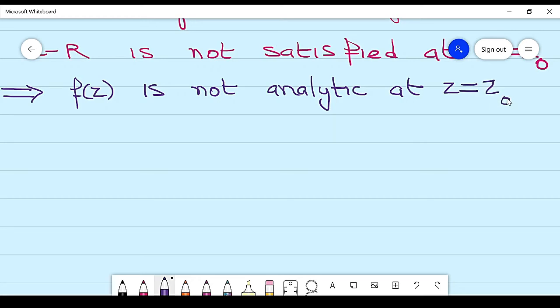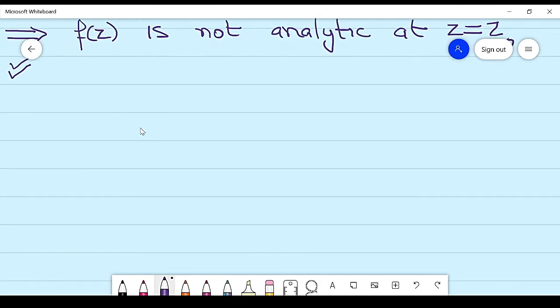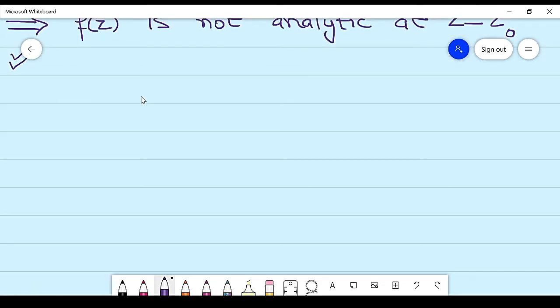So this question may be asked in a second way, that give an example of a continuous function which is not an analytic function. In this way we can find that this function is not analytic at this point. Now next example. Give an example of a function which is not regular at origin, although Cauchy-Riemann conditions are satisfied at origin. So this is a very important question.